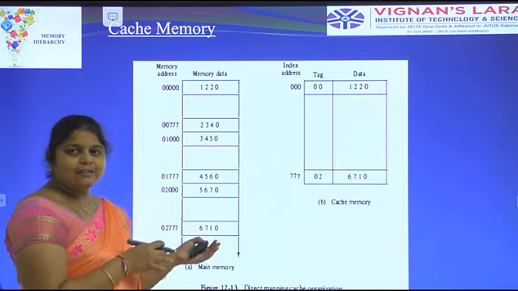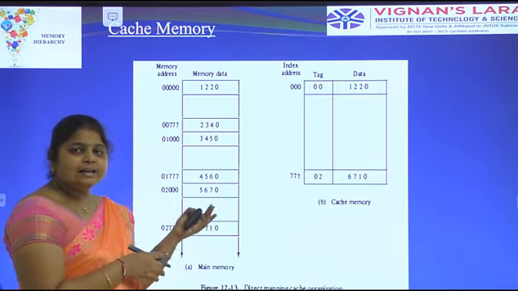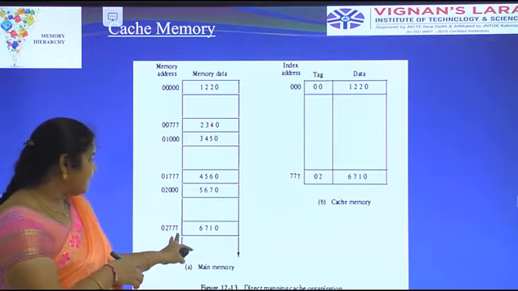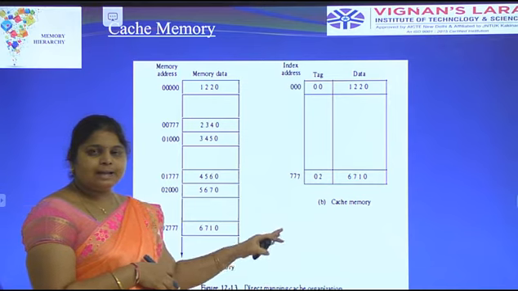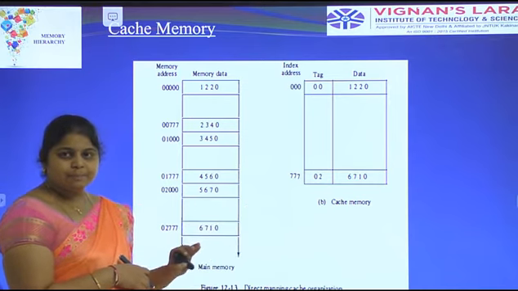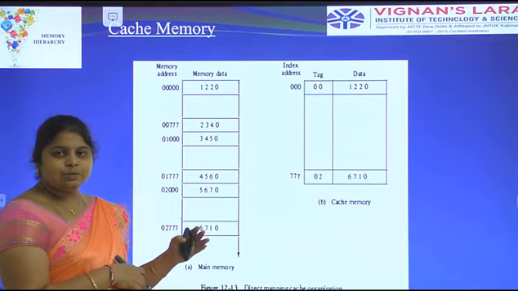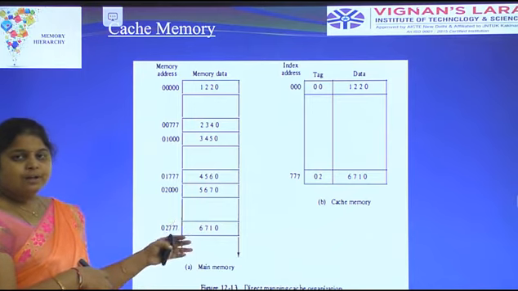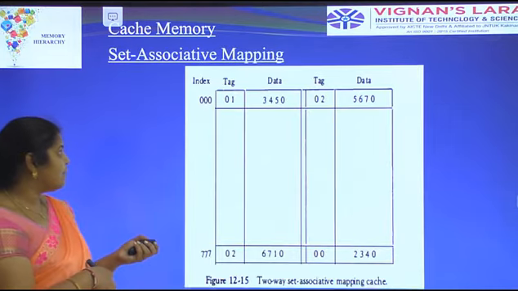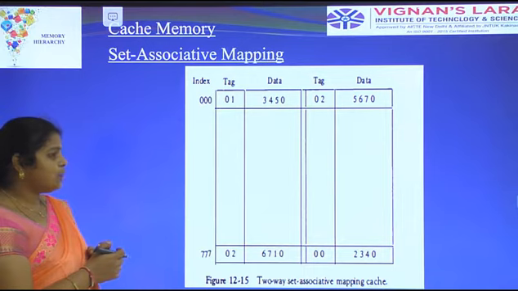This is the disadvantage of direct mapping. Here the main memory has some content, and that content is also available in the cache memory. When the CPU refers, both data are the same. That is why we have to compare both, since the same data is present in main memory and cache memory. Okay, coming to the set associative mapping.